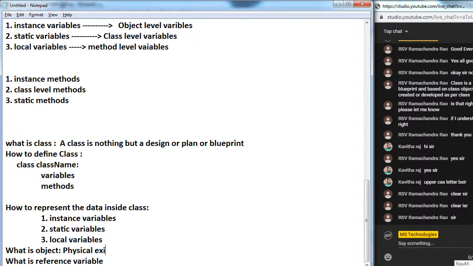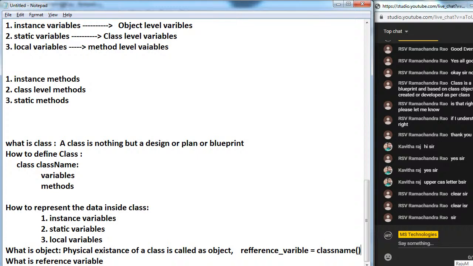Next, what is an object? The physical existence of a class is called an object. How to create an object? Like this: reference variable equal to class name.